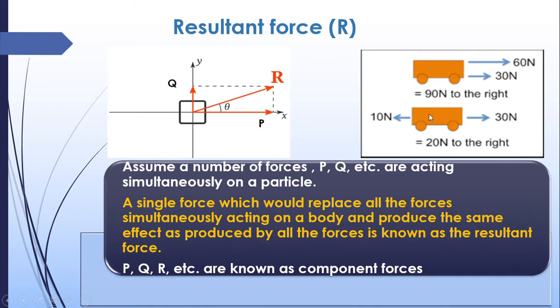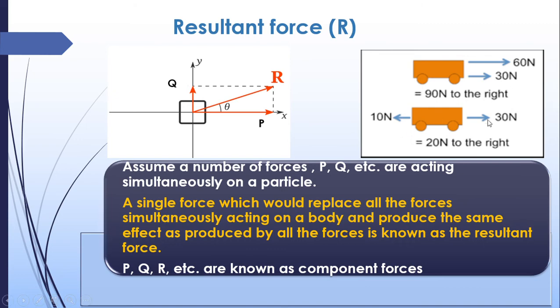Another case is, this is a truck or trolley, whatever it is, 10 Newton to the left and 30 Newton to the right. So in opposite directions they are giving the forces. So which is the highest force? 30 Newton, because it is given to the right. So 30 Newton is the highest force. So we can say that the resultant will be in this direction. Whichever is the greater force, in that direction the resultant will be.